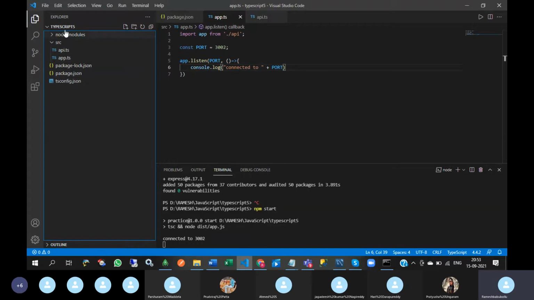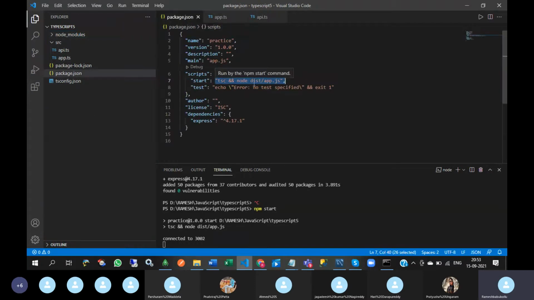So here there is no dist file. There is no dist file. In package.json, what we have mentioned. So first of all, if you press npm start, internally what happens? The TypeScript documents will be converted into JavaScript, and that entire output will be stored in the dist folder.